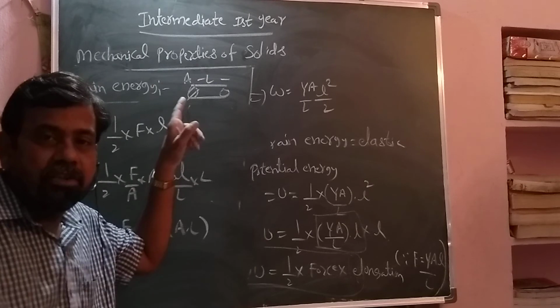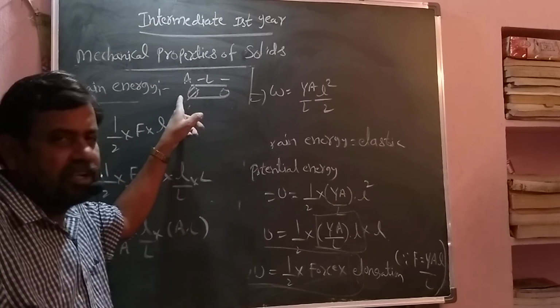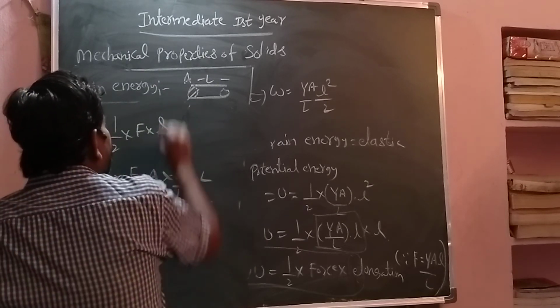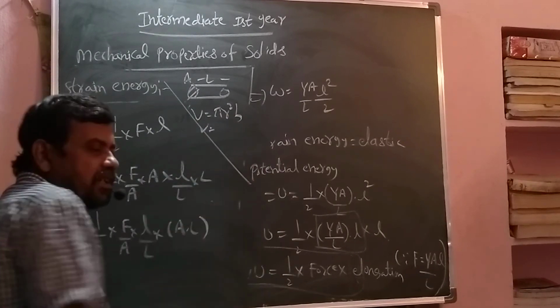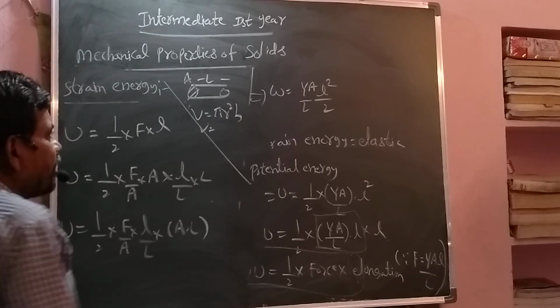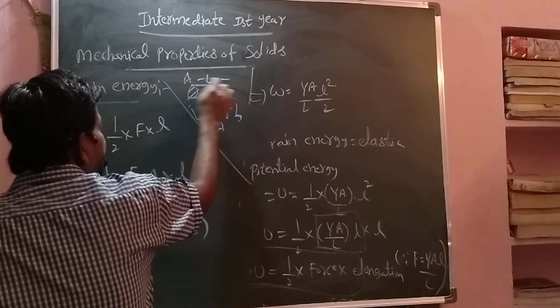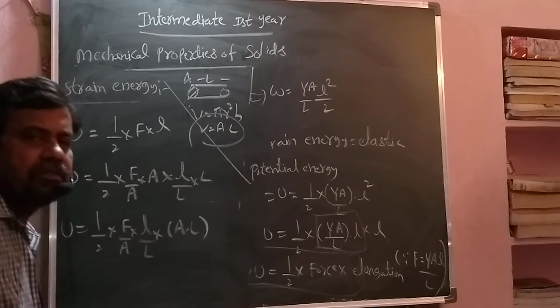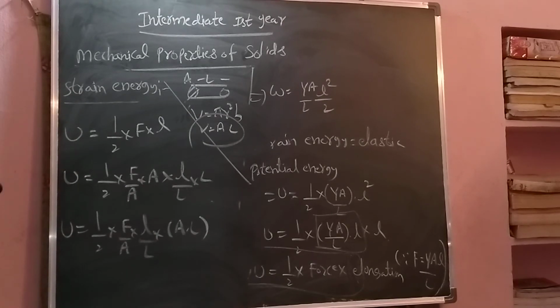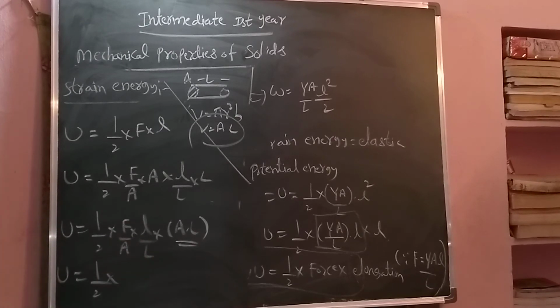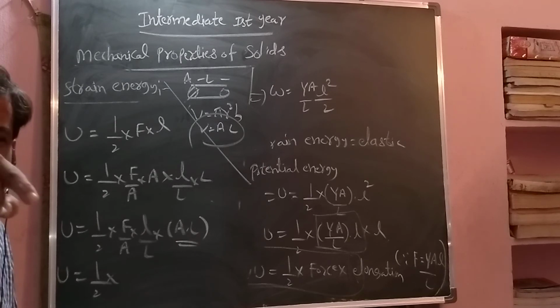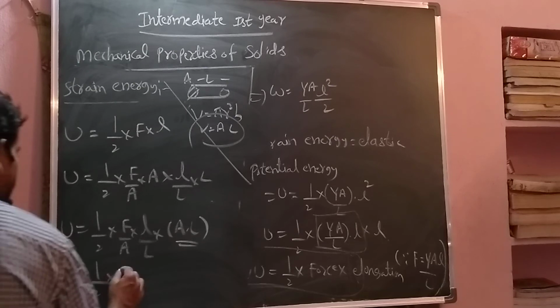Now what is the final step? U equals half into F by A. What is F? The applied force, which is equal to the restoring force. Restoring force by area of cross section is called stress, longitudinal in this case. What is l? Elongation. What is capital L? Initial length. Elongation by initial length is called strain. And A into L gives the volume of the given wire. So this is the formula for strain energy or elastic potential energy.